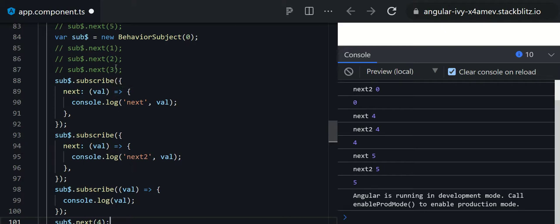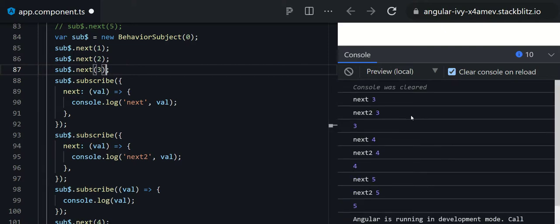Now friends, here is the thing you have to understand: what will happen before the subscribing if I produce lots of data, like 100 is the initial data, and then 1, 2 and 3? But here the problem is that they are only getting the latest data.